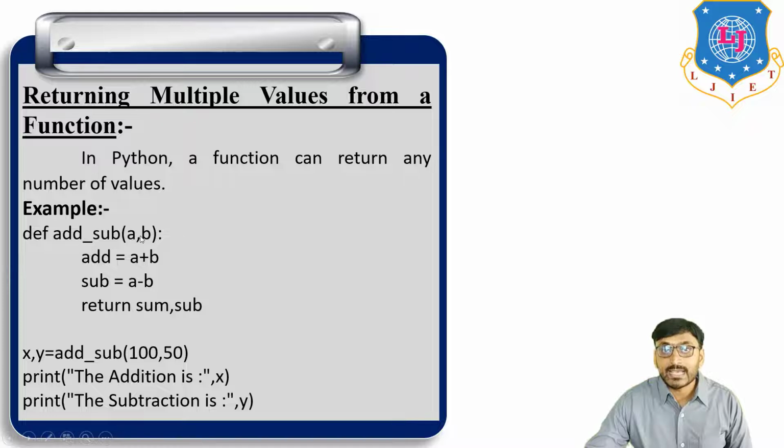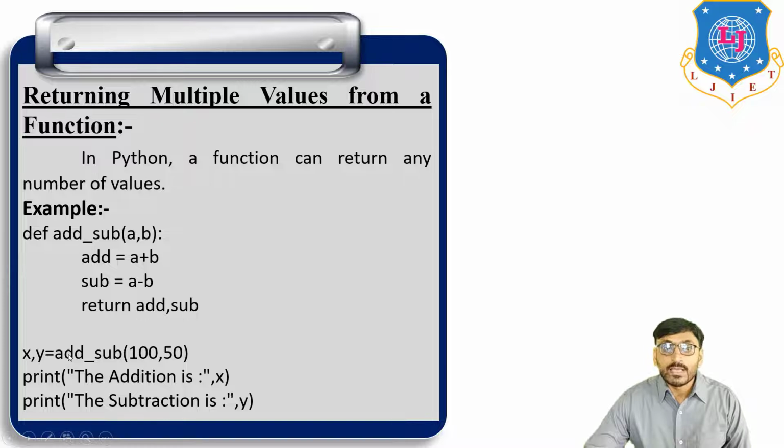This a and b are the parameters of the function, and this is the function name add_subtract. So add is equal to a plus b and sub is equal to a minus b, and return the output values add and sub.